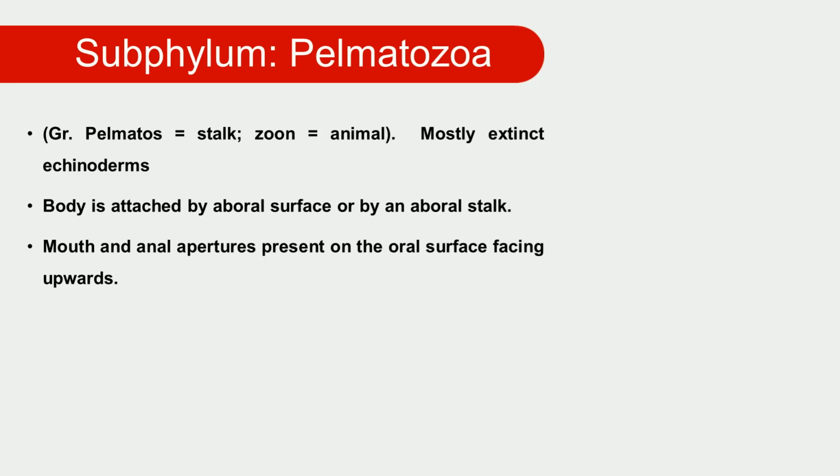Mouth and anal aperture are present on the oral surface facing upward.